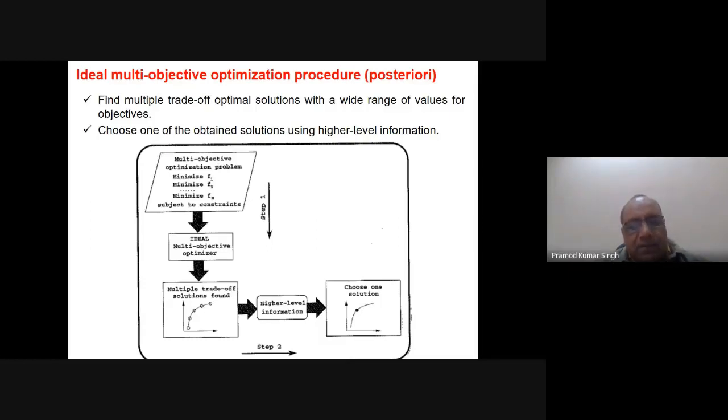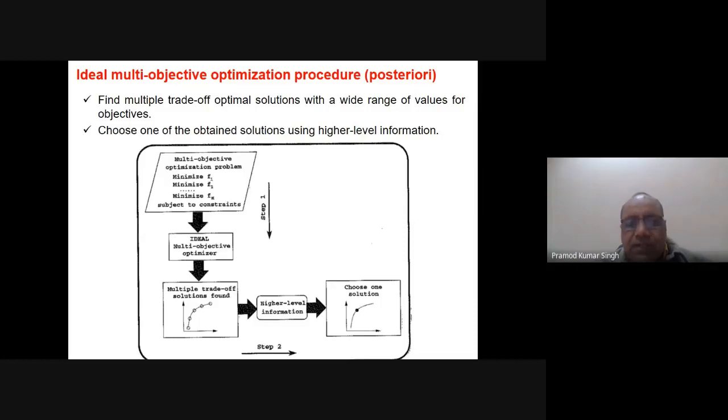It will give me the Pareto optimal set, the multiple trade-off solutions, and obviously we are not going to use all the solutions, we will use only one particular solution. We will use the high level information, and with its help I may choose to go for this solution or that solution. In this example, the decision maker is going for this solution. So what is the posteriori approach?